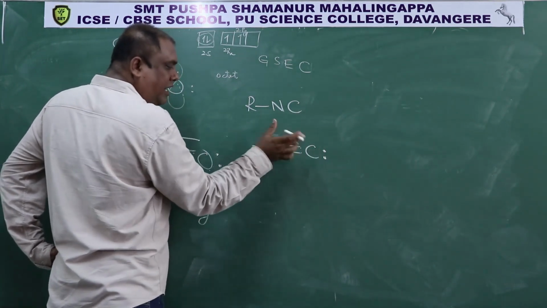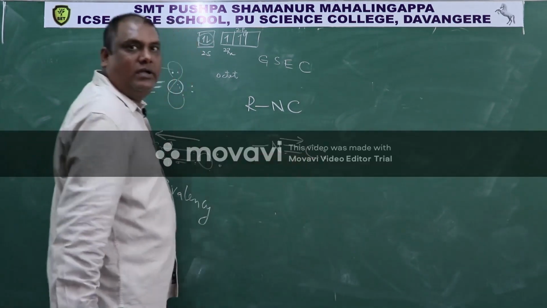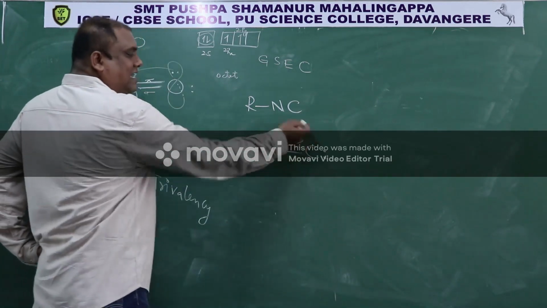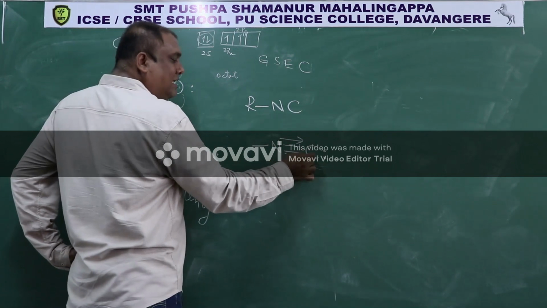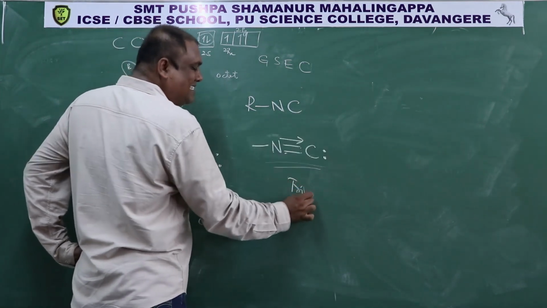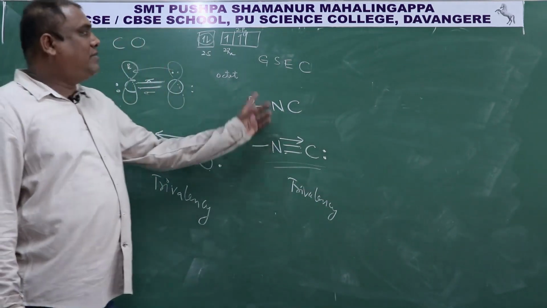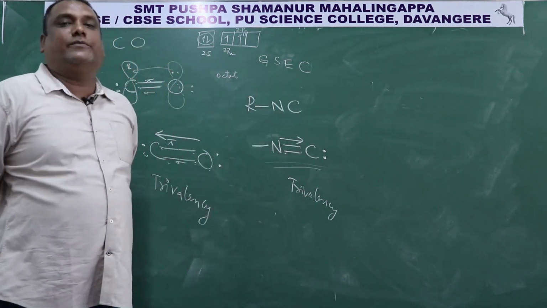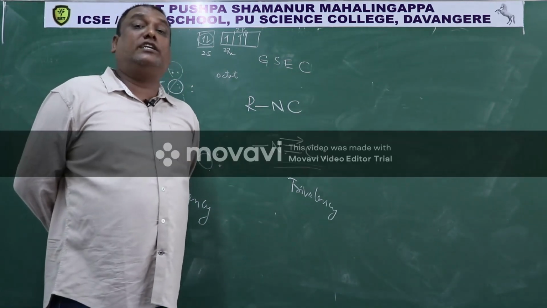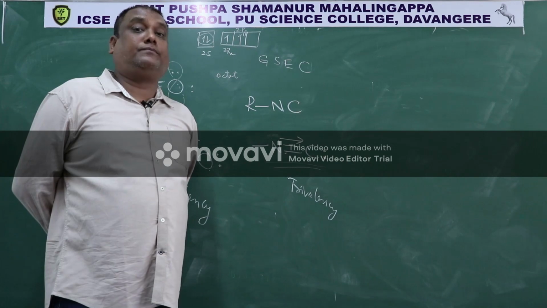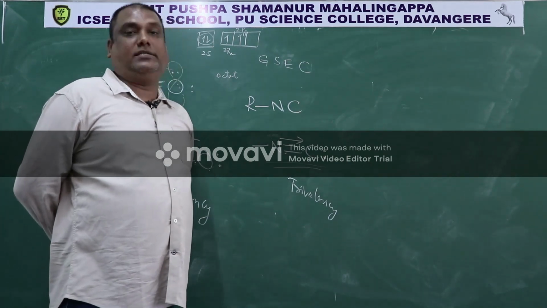Therefore this lone pair on nitrogen forms a dative bond with carbon, so that nitrogen as well as carbon gets an octet. This is called the isocyanide functional group. In this isocyanide functional group, carbon is exhibiting trivalency, not divalency or tetravalency. So this carbon uses the ground state electronic configuration. Like this, whenever carbon uses the ground state electronic configuration, that carbon exhibits divalency or trivalency.